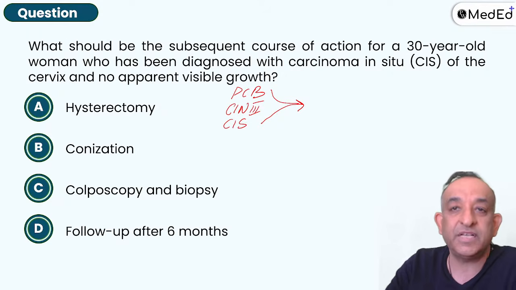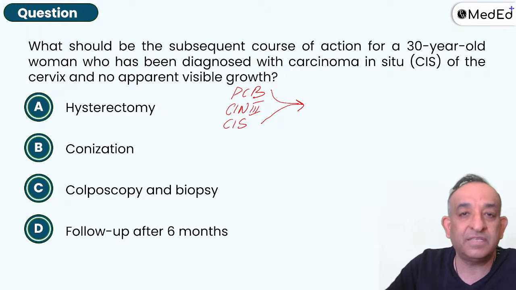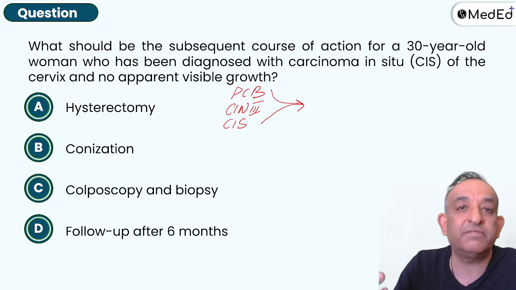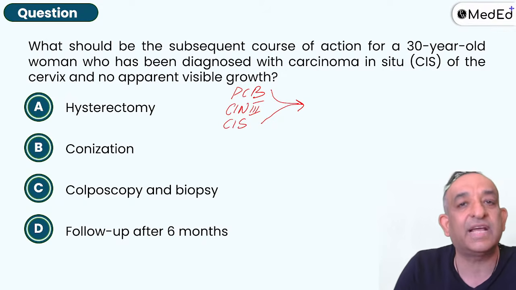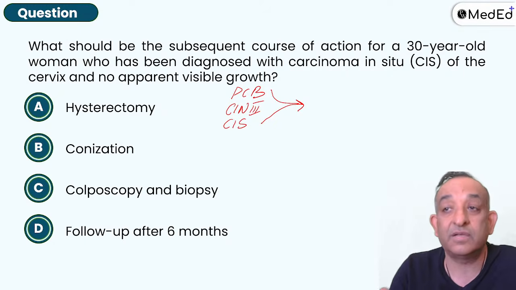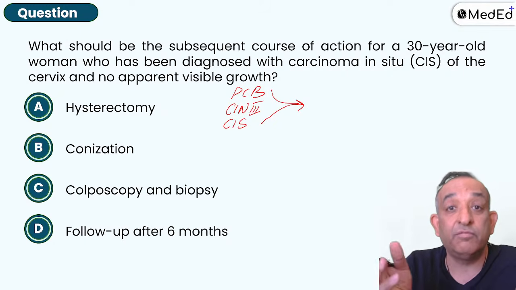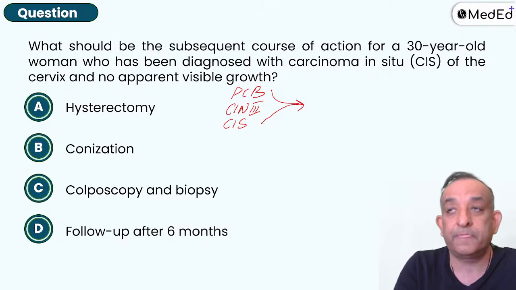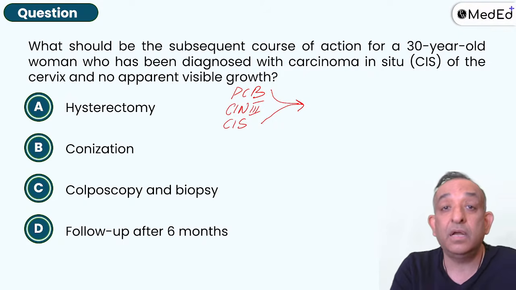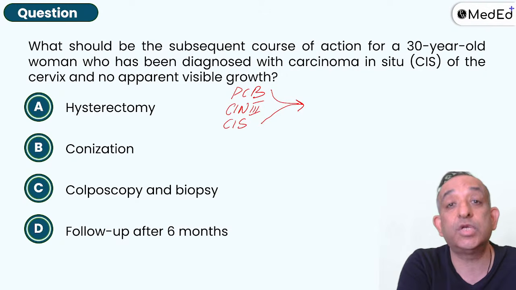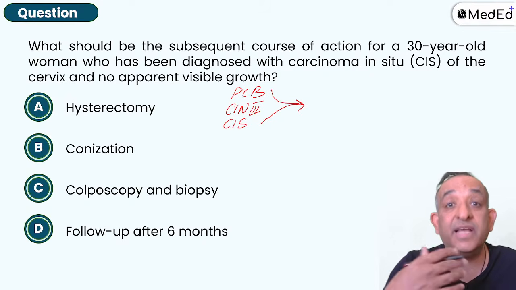Postcoital bleeding. If a patient is telling that I'm having bleeding after sex, she's already giving us the major symptom of CA cervix. Are you going to do a screening test or a diagnostic test? Guys, this question has come in INICET: a woman had postcoital bleeding and a colposcopic biopsy was not conclusive. What is the next step to be done?